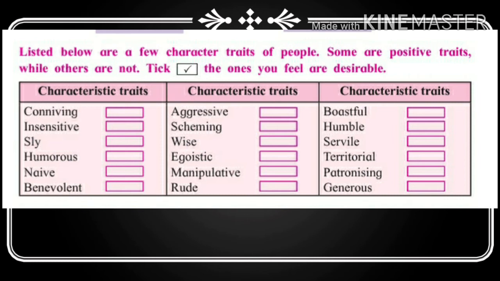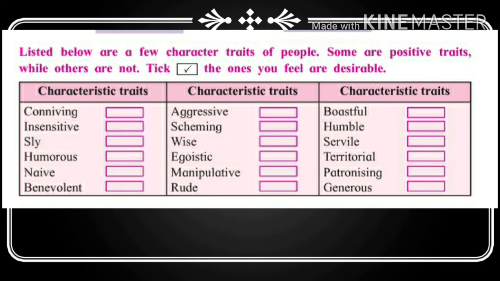The next question is: listed below are a few character traits of people. Some are positive traits while others are not. Tick the ones you feel are desirable. There are 3 columns, with characteristic traits.